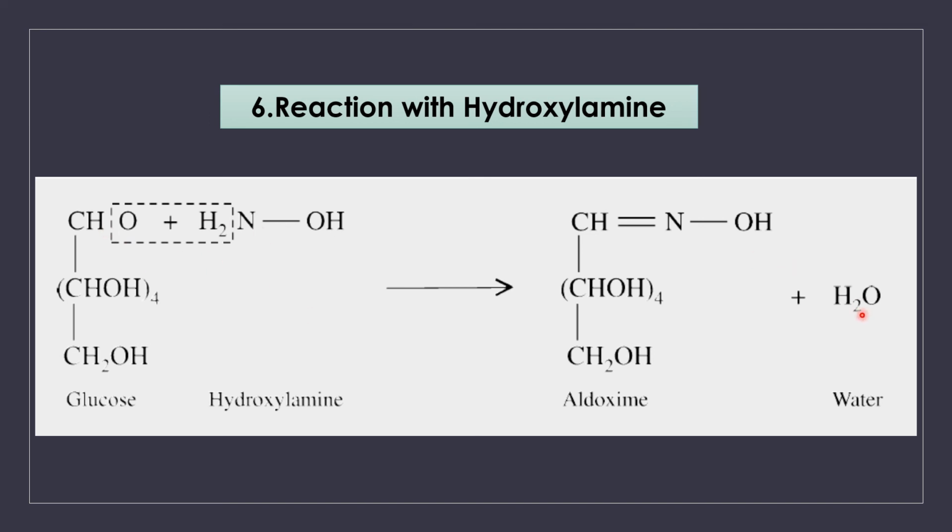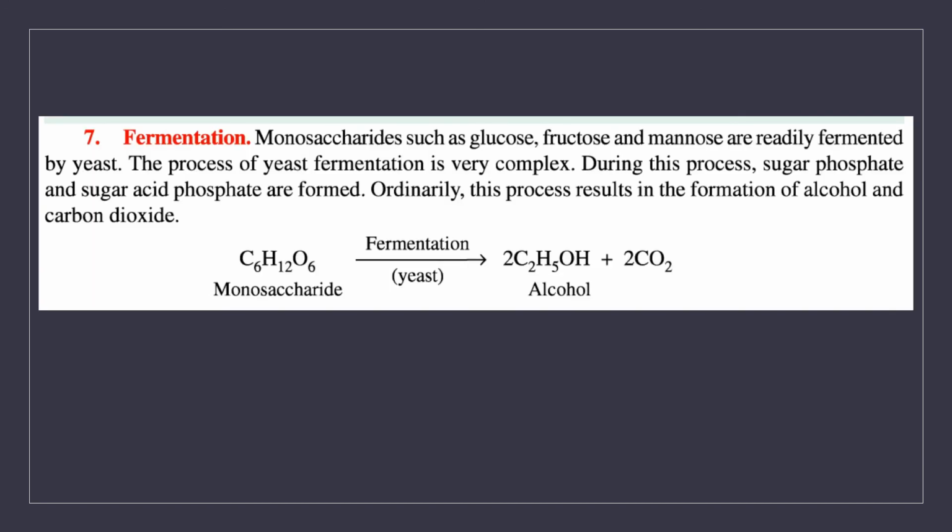A water molecule is removed and thereby you get aldoxime. The next reaction is fermentation. When monosaccharides like glucose, fructose and mannose are treated with yeast, they are readily fermented, carbon dioxide is liberated, and the final fermented product is alcohol. So monosaccharide fermentation yields alcohol.